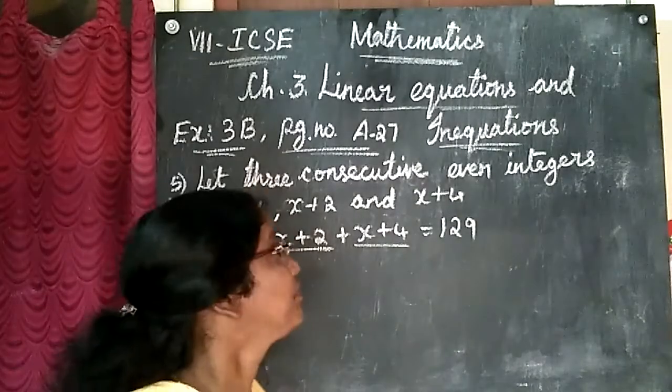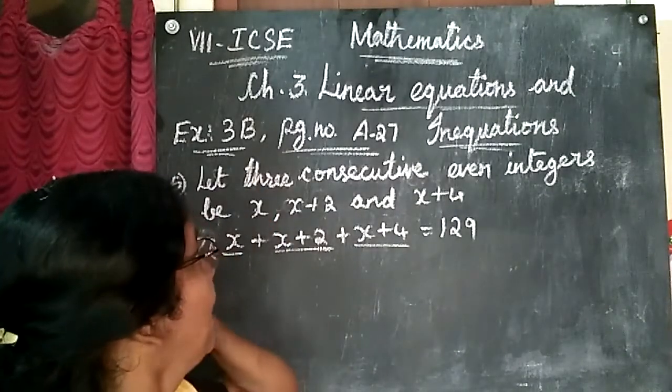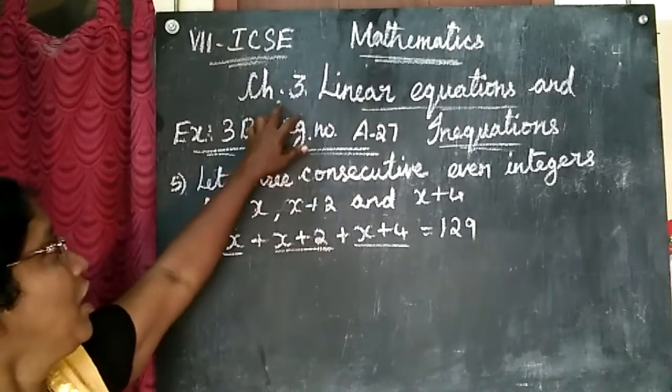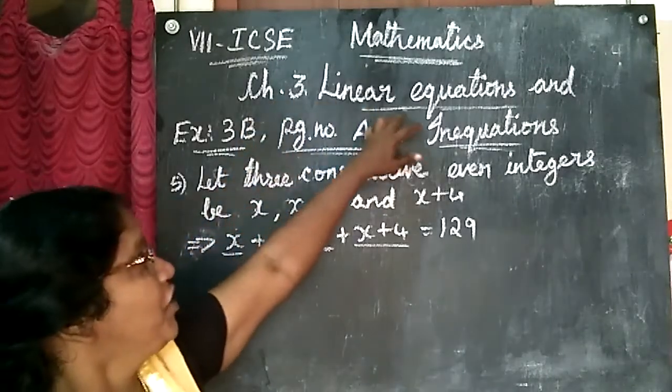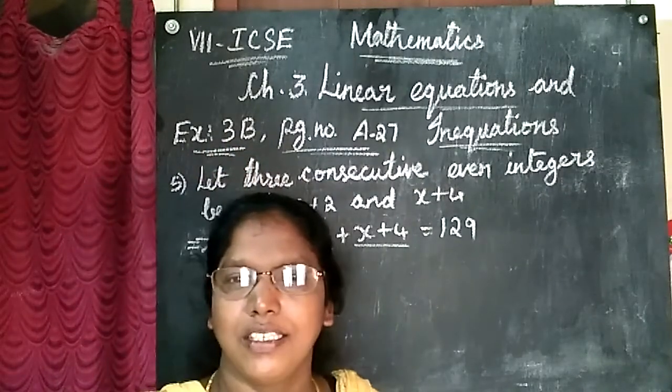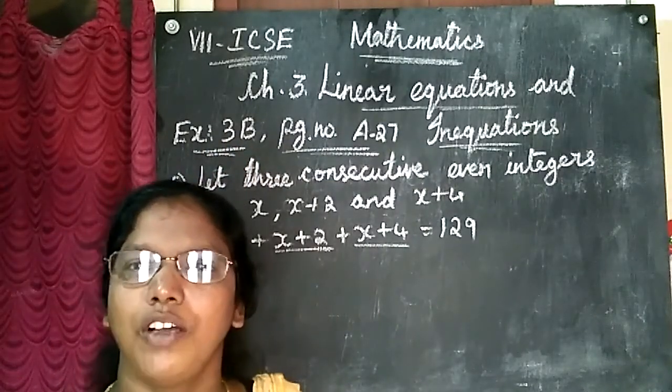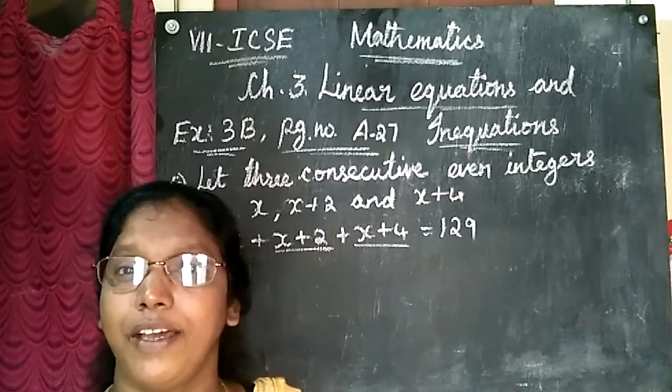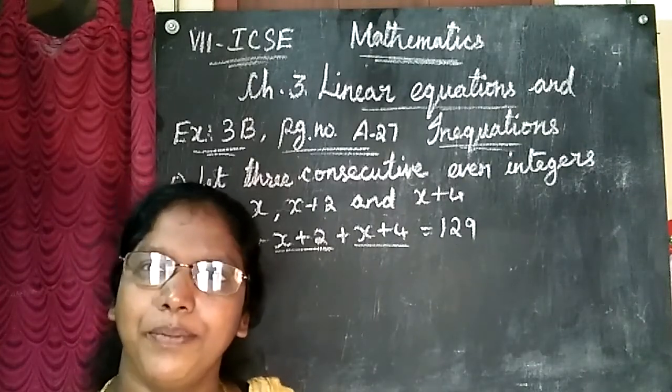Okay, children. In the last Zoom class, I taught you linear equations and inequations, exercise 3A: how to solve the given equation, how to find the answer for the variables or letters.